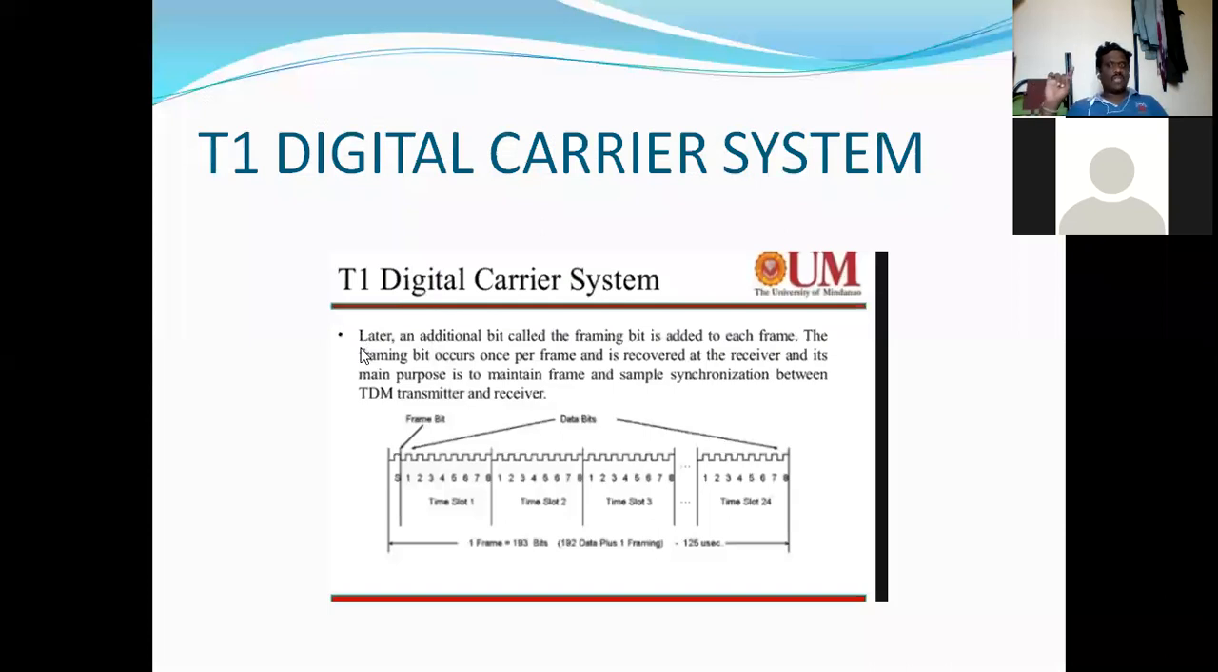Each channel contains 8 bits, and the length of the frame is 125 microseconds. So this 125 microseconds is represented as a frame. The frame is the structural representation of the image.